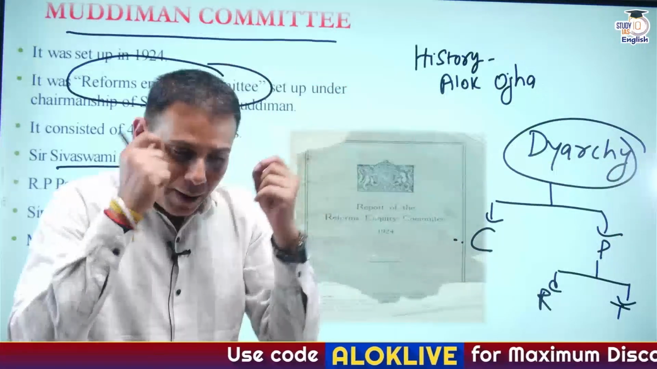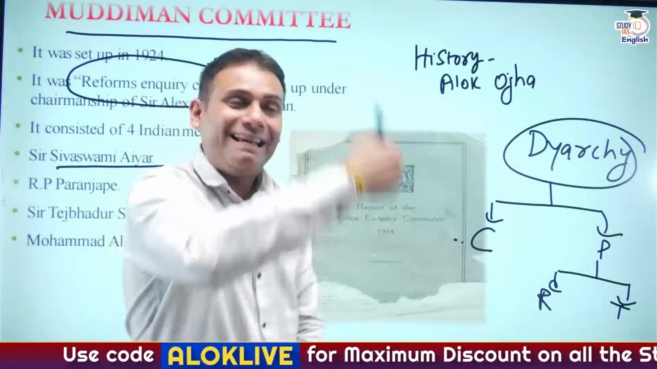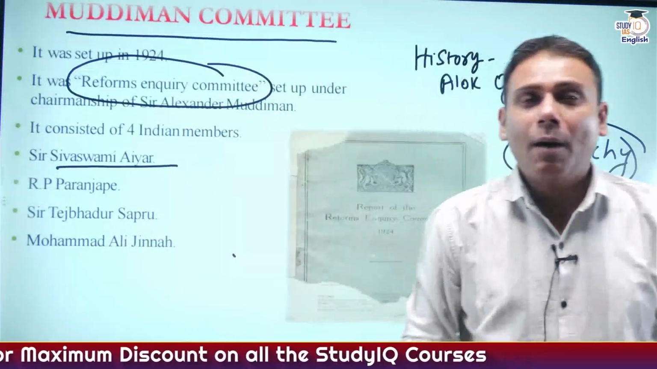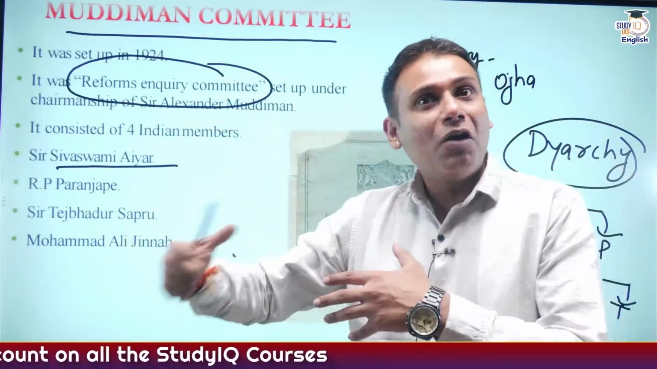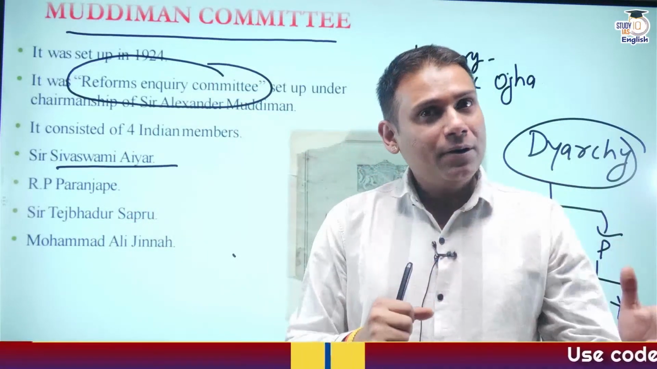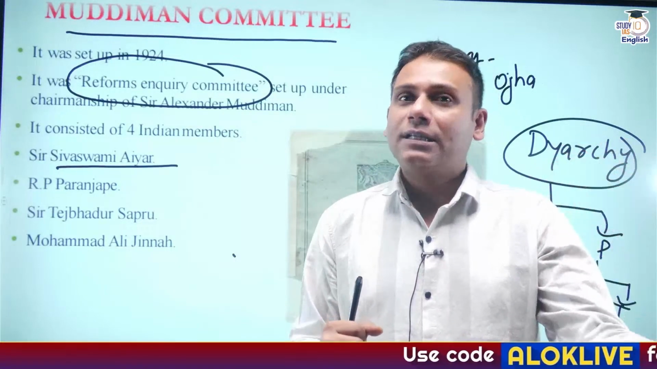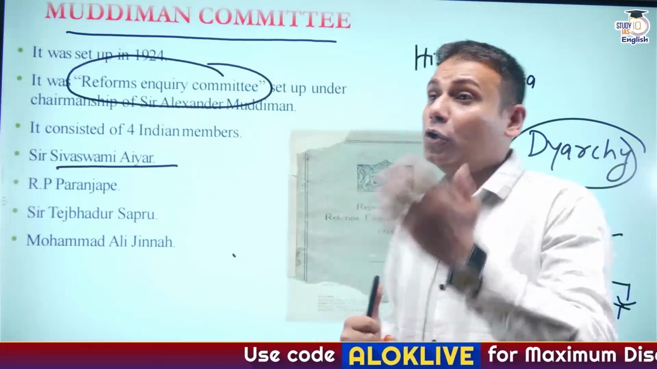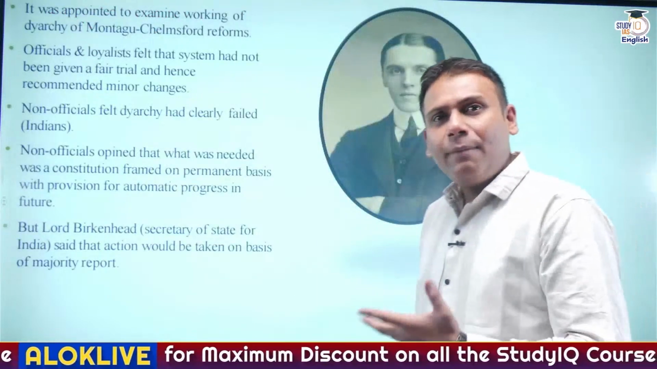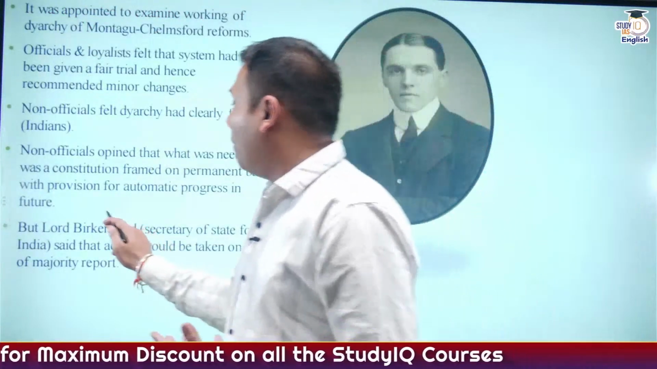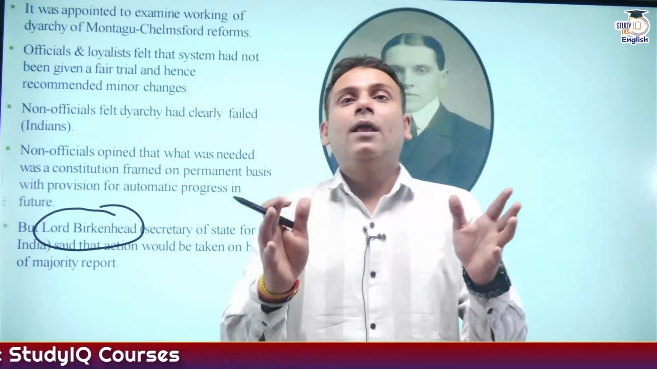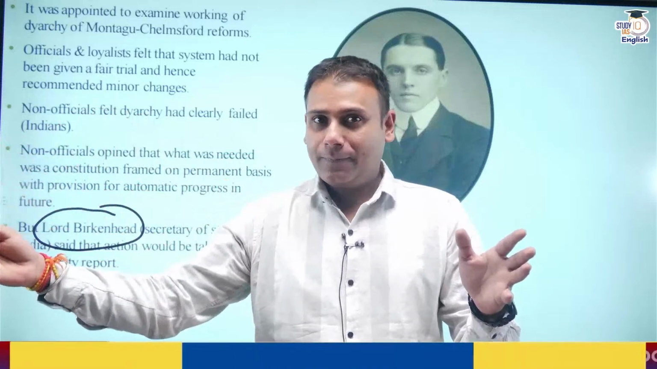So what was the basic purpose of Muddiman Committee coming to India? The basic purpose or objective of Muddiman Committee was to review the working of diarchy. And it had English members who were also referred to as officials, and Indian members who were also referred to as non-officials. At that time, the Secretary of State for India was Lord Birkenhead, and Lord Birkenhead said the decision would be taken on majority basis.